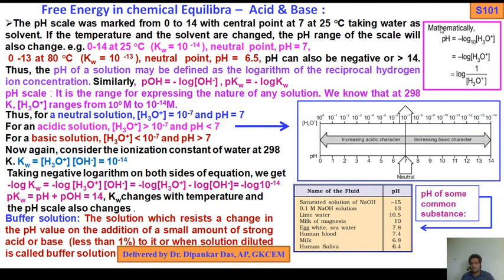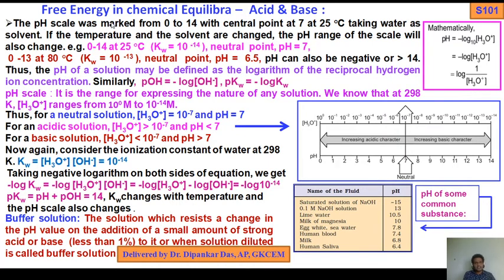You see here minus log to the base 10 of H plus ion concentration, the square bracket means molar concentration, minus log of [H3O+], or if you remove the minus, then log of 1 by [H3O+]. So with increasing H plus ion concentration, you see pH decreases. So pH increases means H plus concentration decreases.